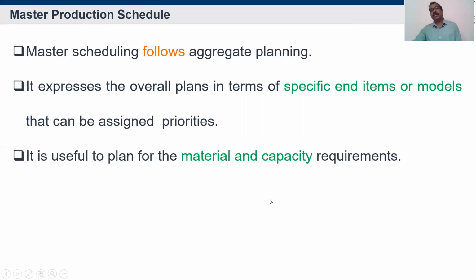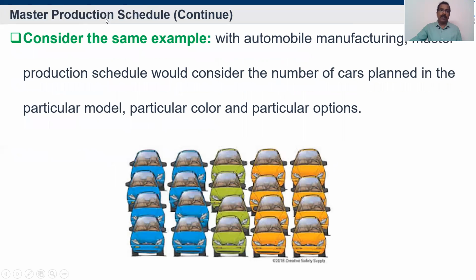Similarly, in the automobile example I discussed previously, we have the same car, but different colors, different options, different models. According to the model and the options, different capacity and materials are needed. To know what material is needed for a particular model, we use the master production schedule, but aggregate planning won't give those details.